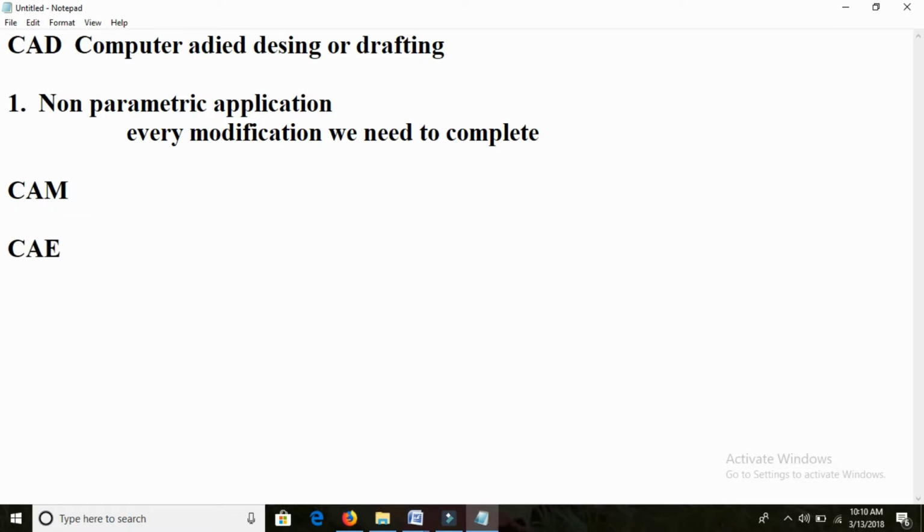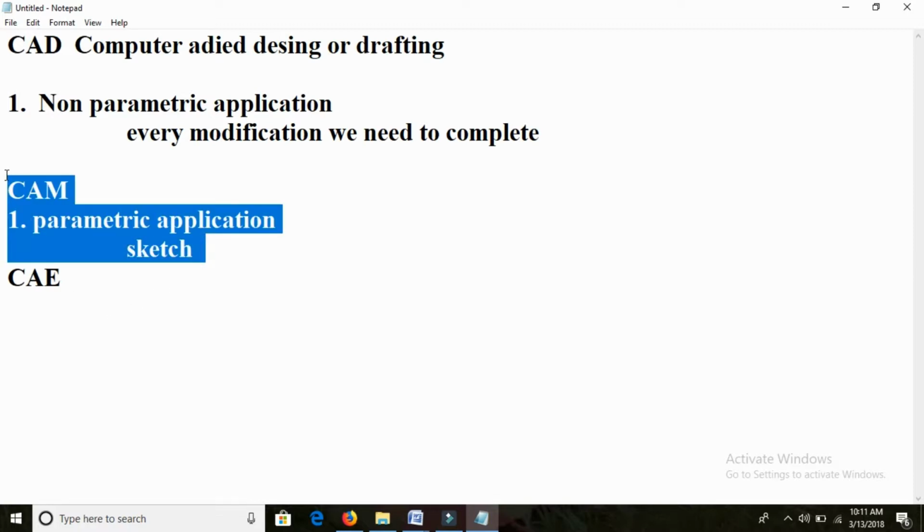Here in the CAM applications, all those applications are parametric applications. And here what we are doing is called a sketch. We don't call it drafting. Why? Because if you change one place, the other places automatically change. So that is the exact meaning of CAM.